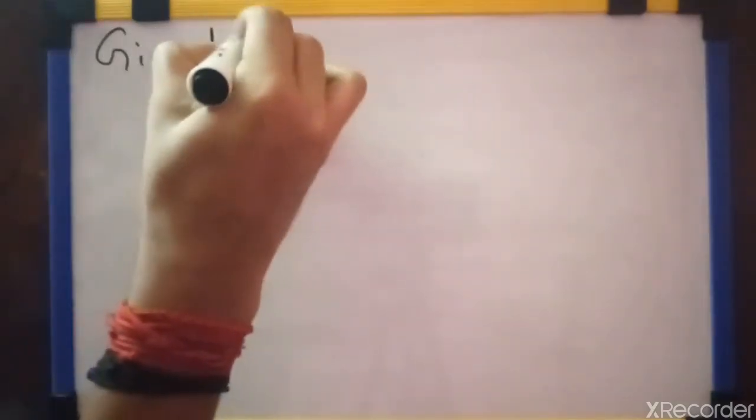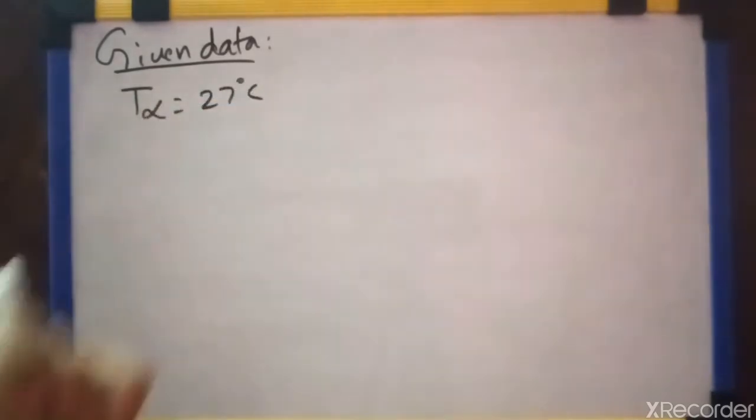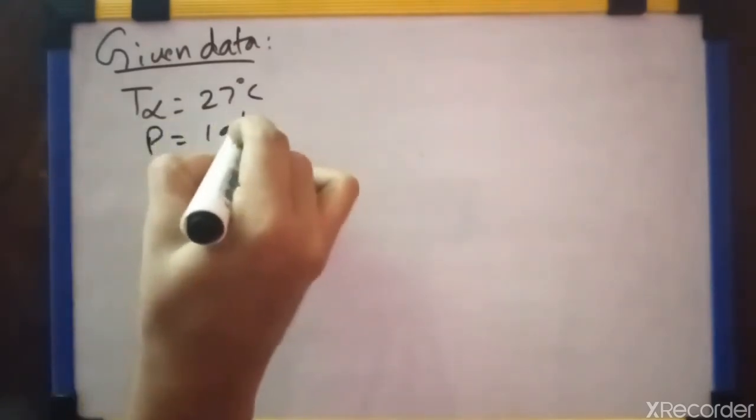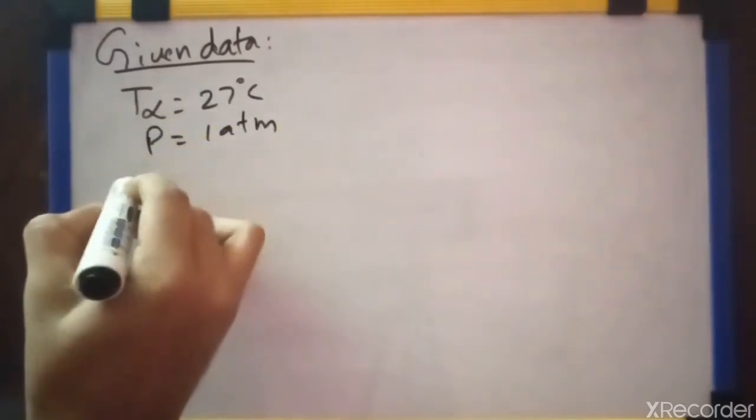First of all, write the given data. Temperature of the dry air is given as T alpha is equal to 27 degrees centigrade and its pressure is given as 1 atmosphere, and the air is dry air.